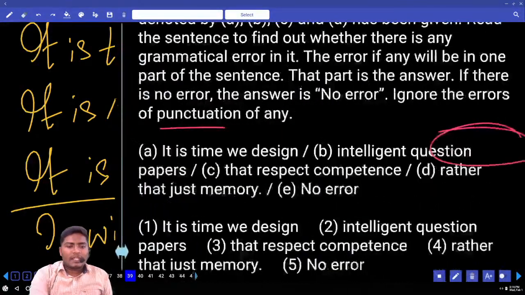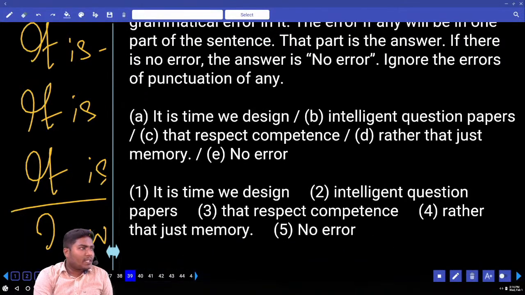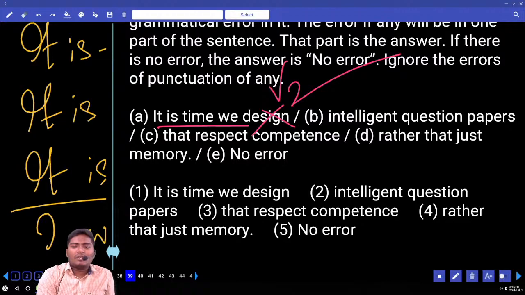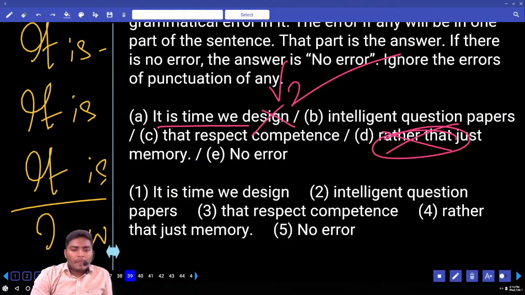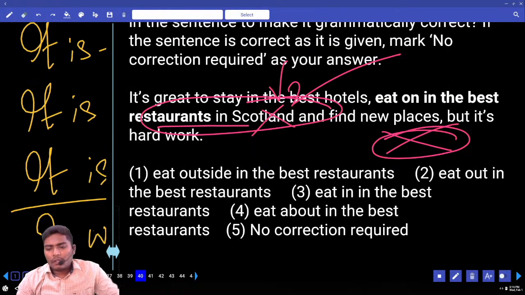Now if you look at the sentence, "It is time we design intelligent questions." Can you tell me the error? It is time we designed, V2 must be there. So you can technically consider two errors. One is "rather that", but I tell this is like a secondary error, maybe a typing mistake. But this is the major error that you must remember. Very important rule. Okay. Next, move to 40.